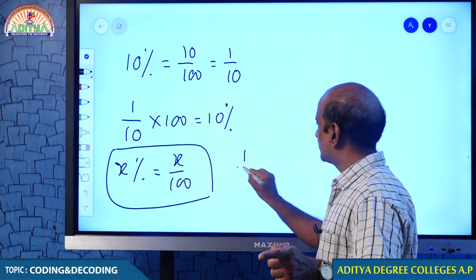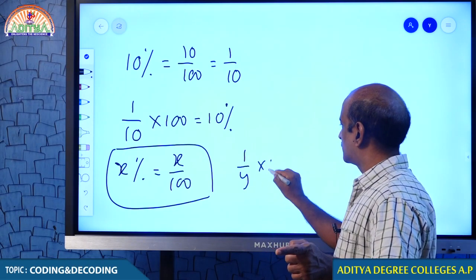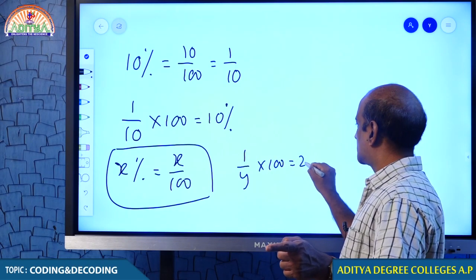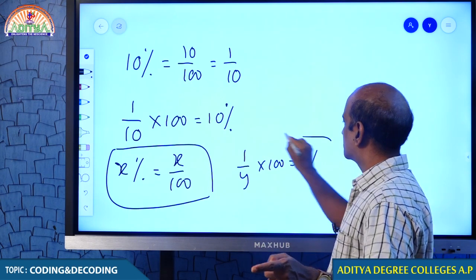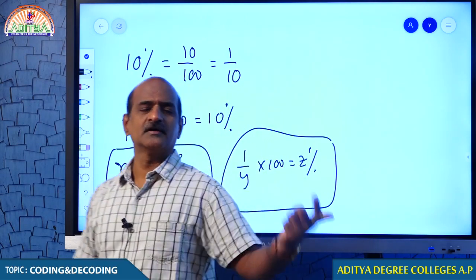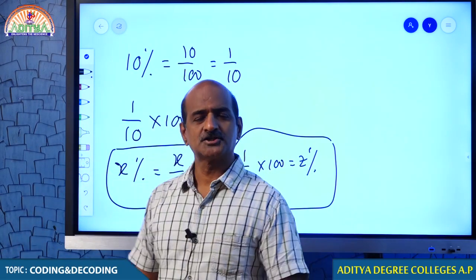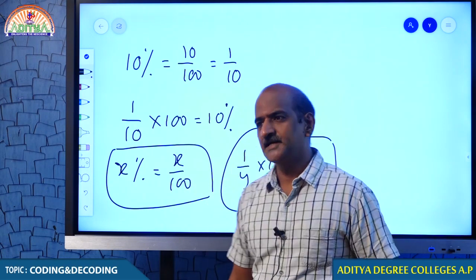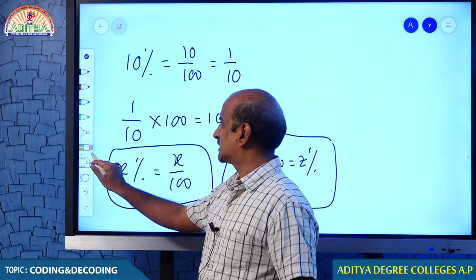And any fraction can be converted into a percentage by multiplying by 100. So a percentage can be converted into a fraction, and a fraction can be converted into a percentage. Therefore, every percentage is equivalent to a particular fraction.